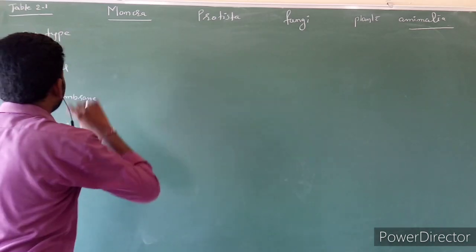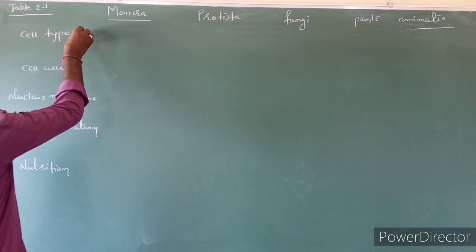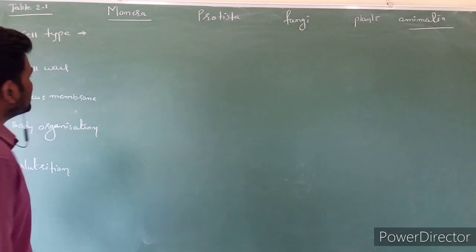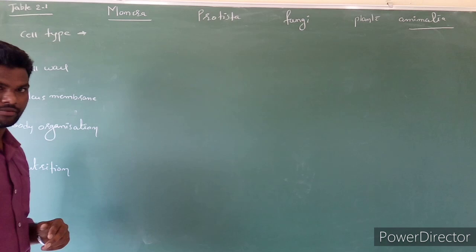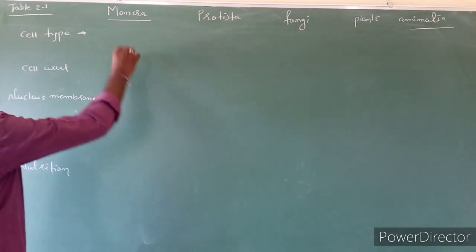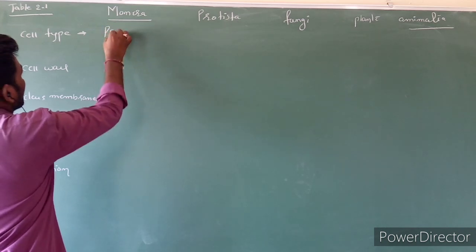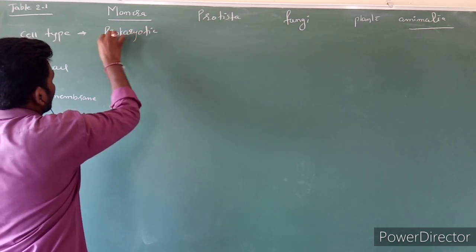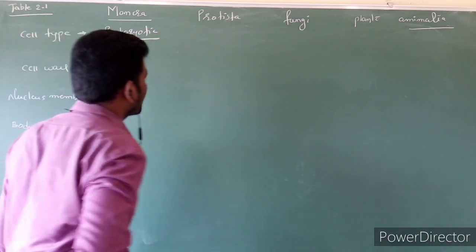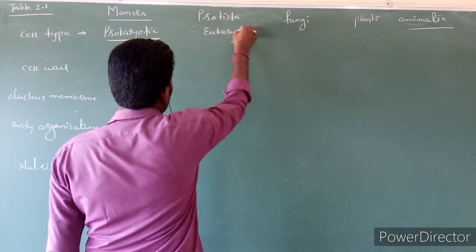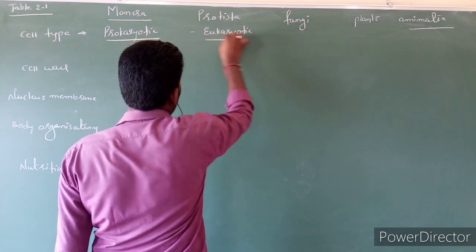See, Monera. Cell type. First we observe cell type. Cells are mainly 2 types based on the nucleus: eukaryotic cell as well as prokaryotic cell. Monera is a prokaryotic cell, and Protista is a eukaryotic cell.